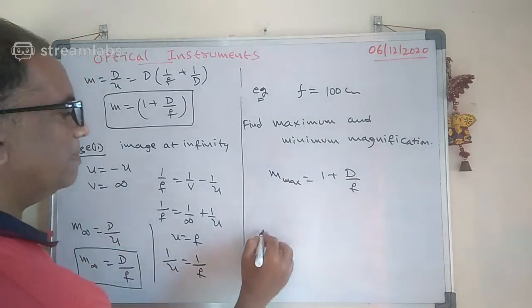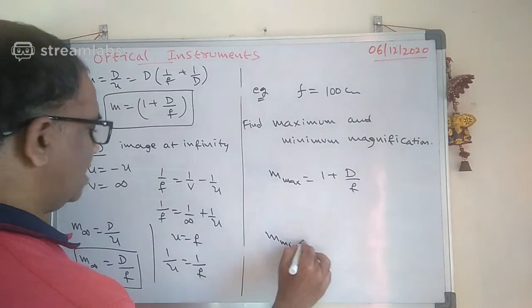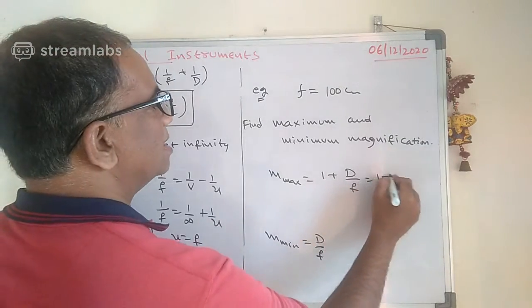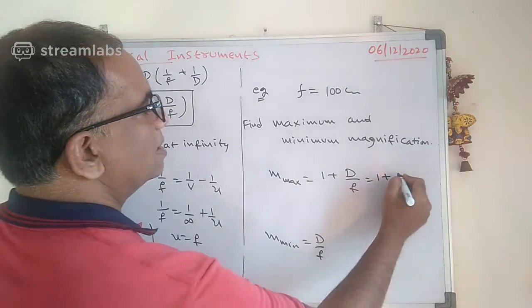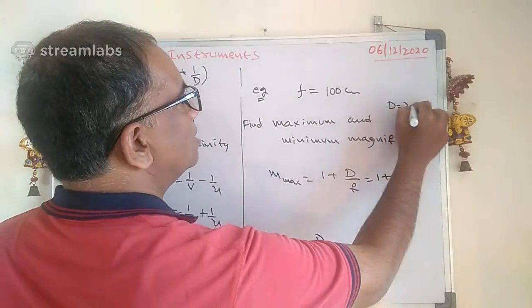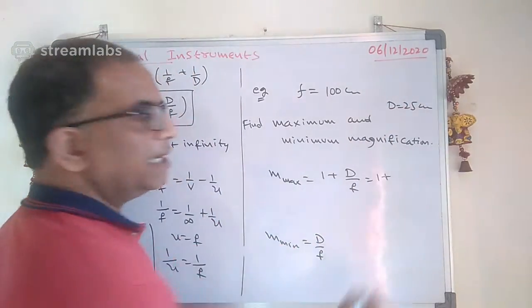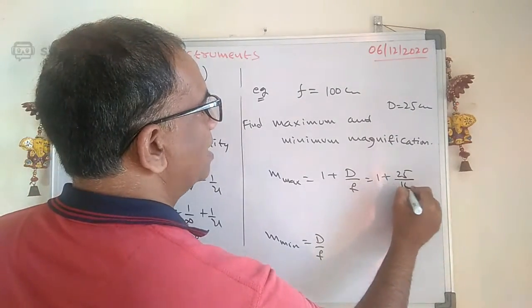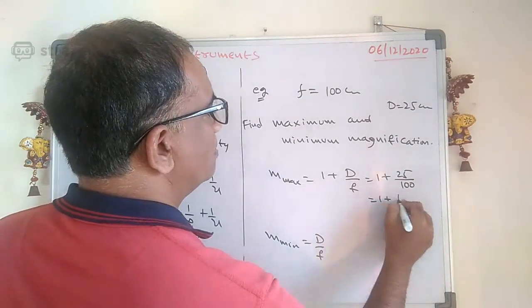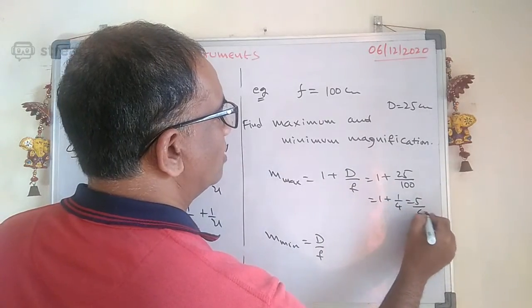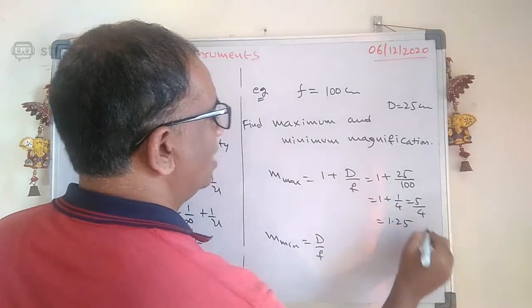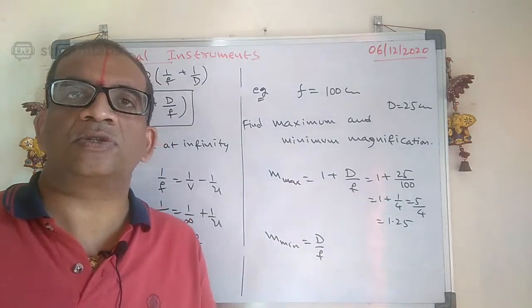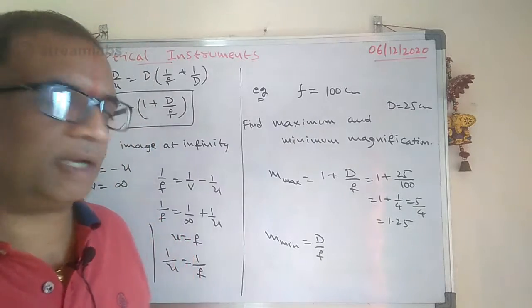Okay, and say the minimum is nothing but d by f. So therefore, how much will this be? Here it is nothing but 1 plus d by f. What is d? The d value is 25 centimeter. They need not give it, you should take it. It is nothing but 25 by 100, means here 1 plus 1 by 4, which is 5 by 4, or 1.25. It means you got the magnification 1.25 times. Yes, good. Very good, Umesh.